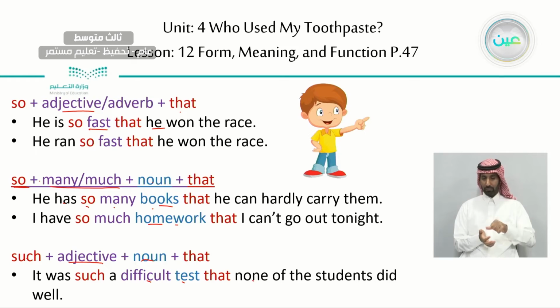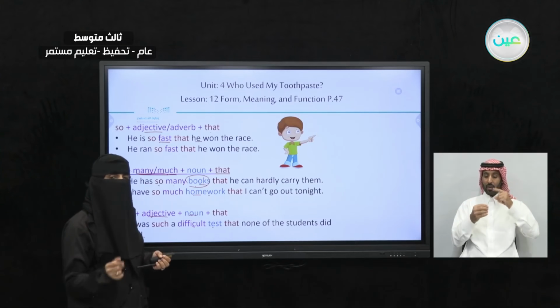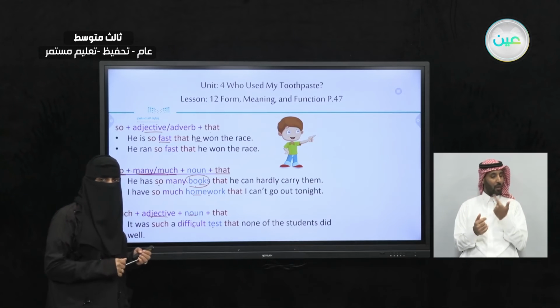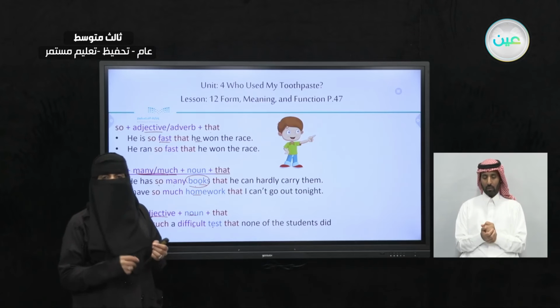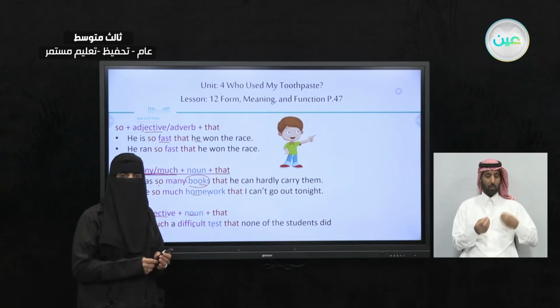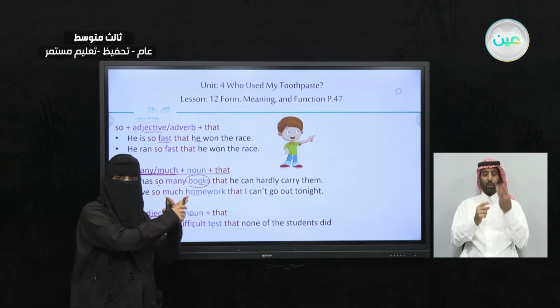When we look at many and much, what is the difference? When do I use many and when do I use much? We look at the noun. Do you remember when we talked about countable nouns and uncountable nouns? Yes, we already talked about it in previous lessons. Countable nouns are things you can count, like 1 finger, 2 fingers, 3 fingers, okay?